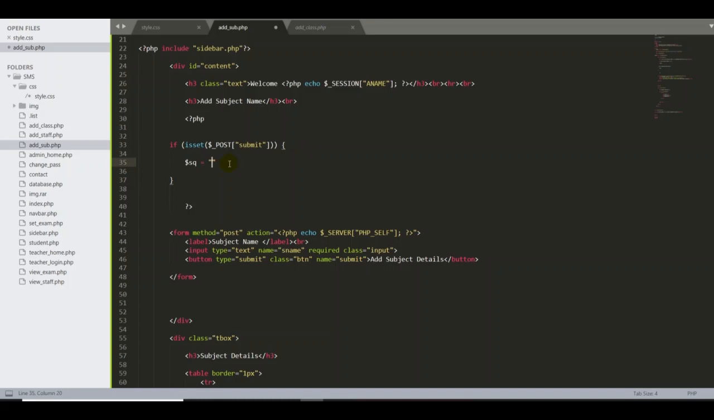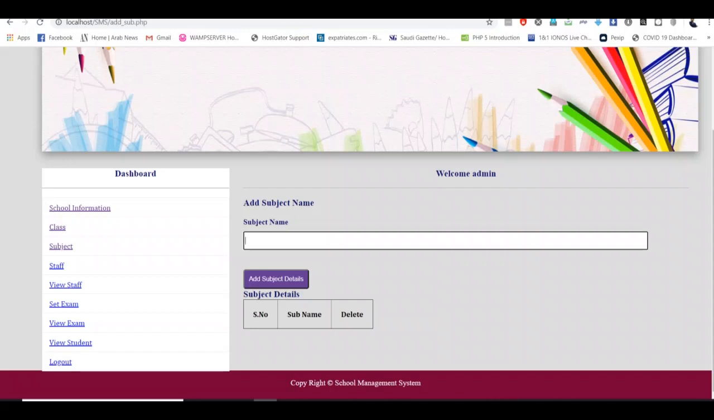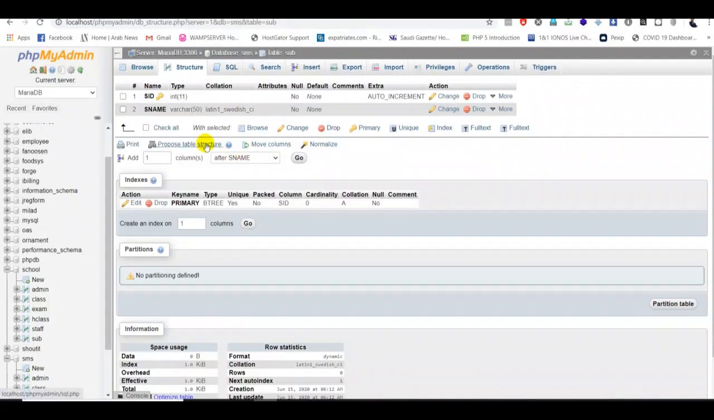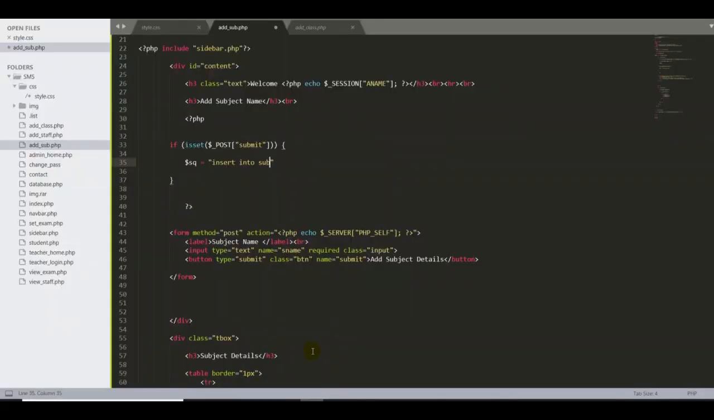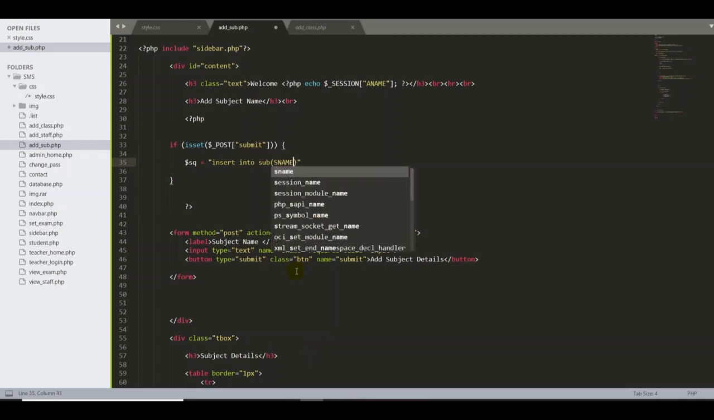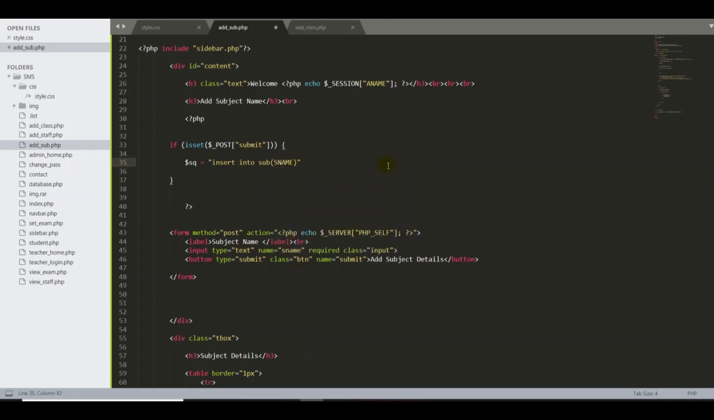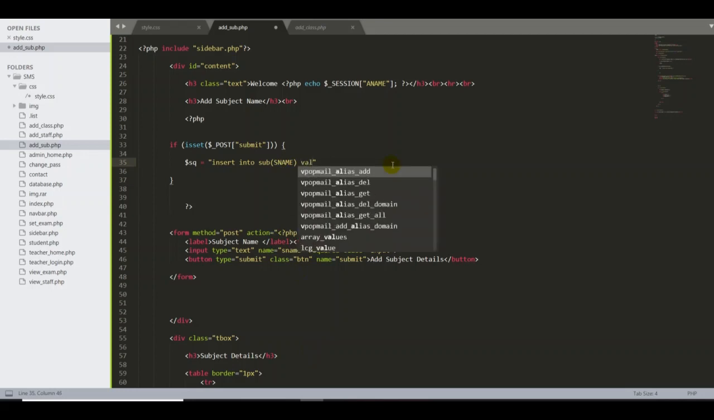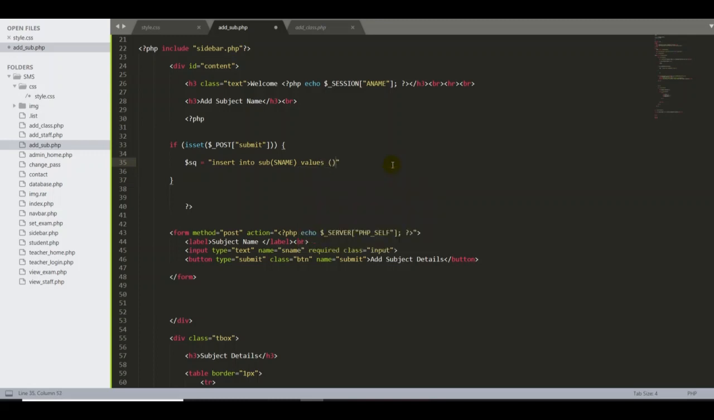Now we have to write the insert code. Type insert into, and which table? The table called sub, because we have already created the sub table in our database. That's the reason I'm putting sub here, guys. Afterward, we have to put our column as name. Now we have to put the values for the columns. Values, and open and close brackets. Then we can start with the open curly braces.